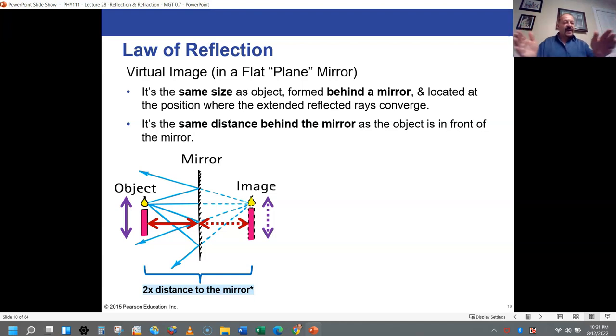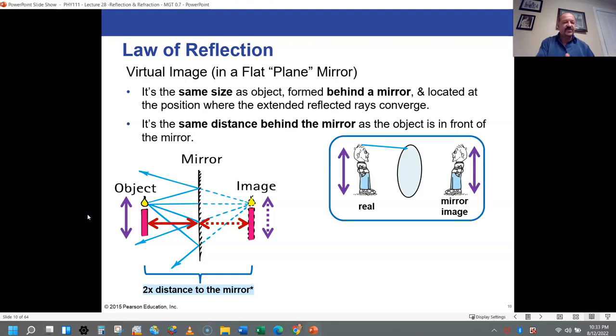So if you were to walk towards the mirror, your image would be coming in to you as well. Whatever speed you were walking, it would appear like the image is approaching you at twice that speed, because the image is moving towards you at the same speed you are. All right, so let's do this same analysis with a person standing in front of a mirror.